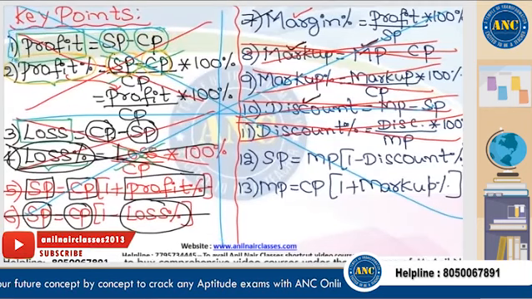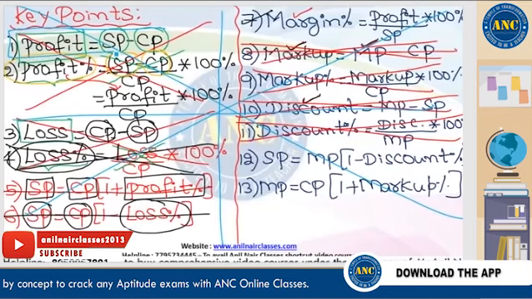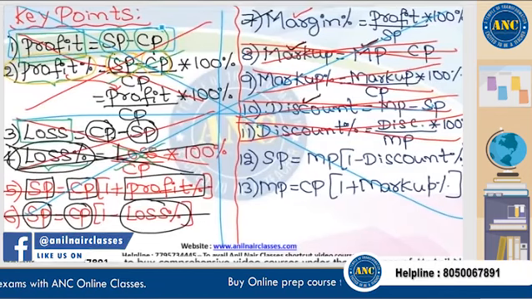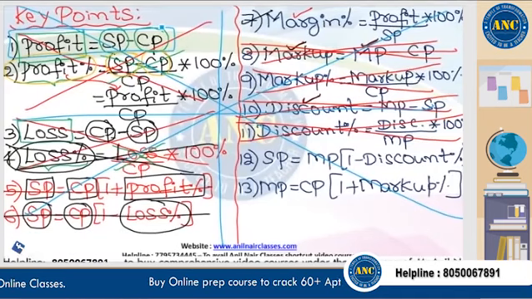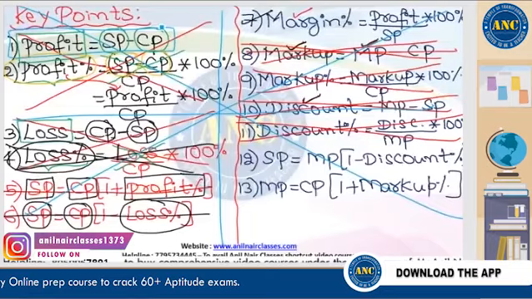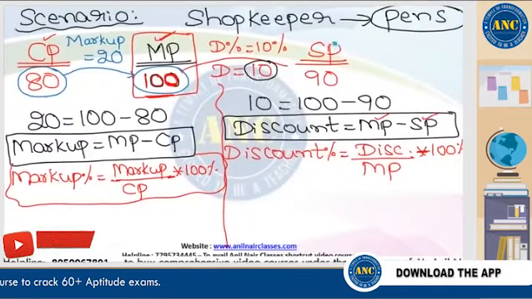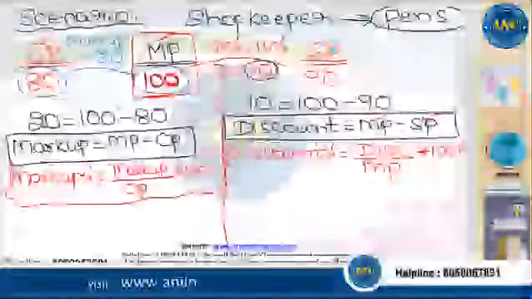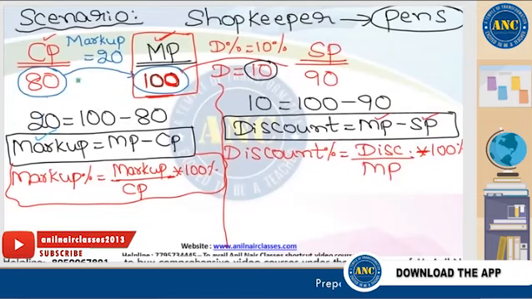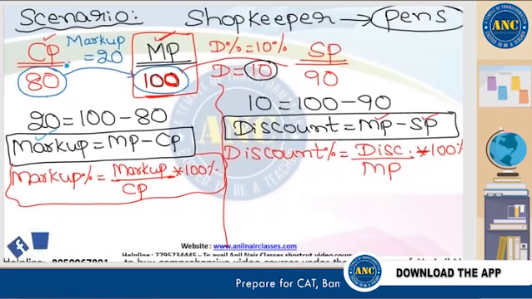Two basic formulas, like profit is SP minus CP. Unless otherwise, we do not require any of these formulas to solve our problems in profit, loss and discount. My only sincere request for each and every student is, these are some of the beautiful scenarios I am explaining, for you to understand the meaning of markup, the meaning of cost price, and the meaning of discount.